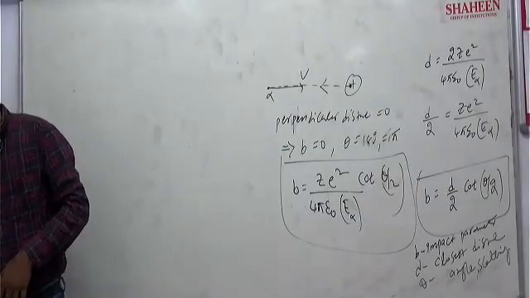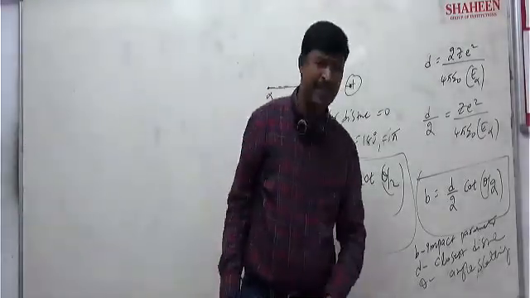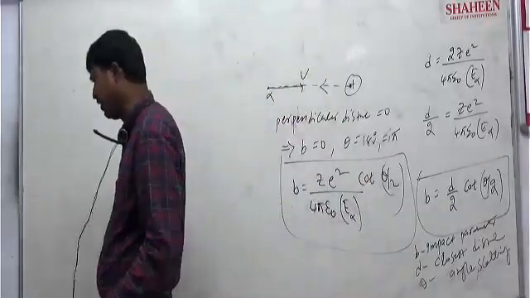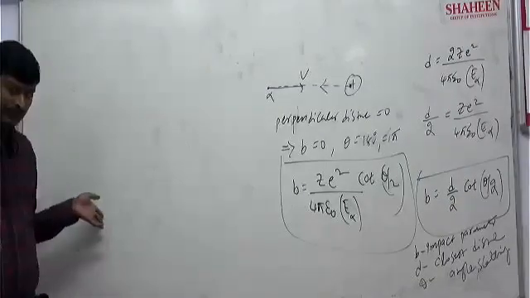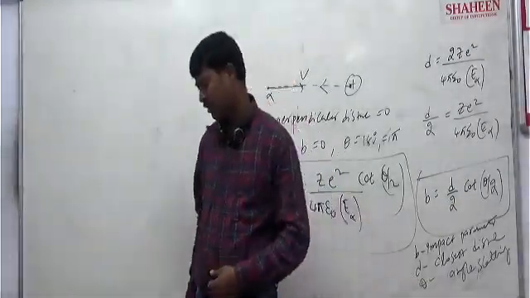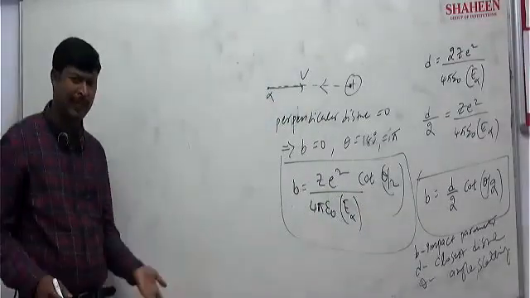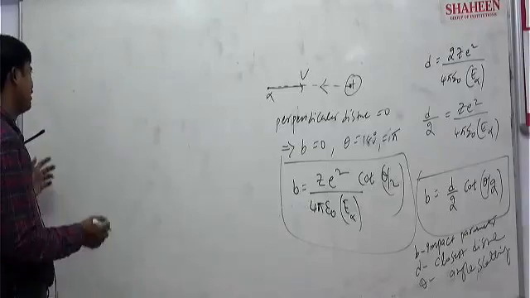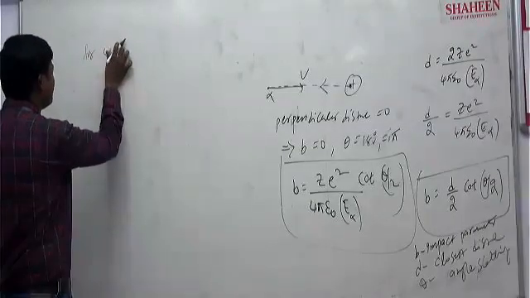Which nucleus they did not say, sir; you can take the nucleus there. Actually, in the gold foil experiment, the alpha particle scattering experiment, it is gold, right? Or in general, suppose uranium nucleus you take for uranium alpha particle scattering.